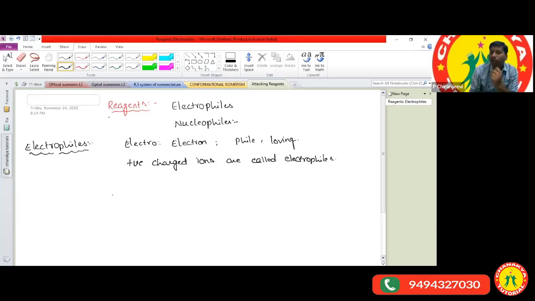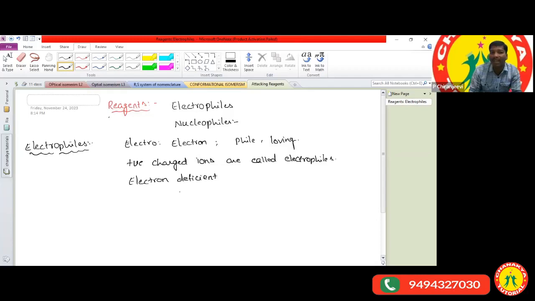So electron-deficient molecules are also called electrophiles. Now you got the clarity.